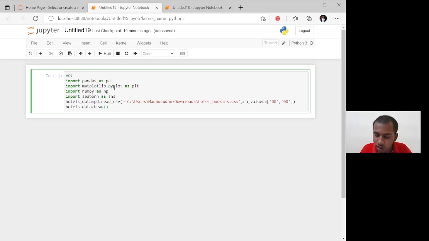Then import numpy as np. Here we are also using the numpy library, which lets us do more mathematical expressions and work with multidimensional arrays. Then we import the Seaborn library. Then we give the location of the hotels CSV file and remove any junk values. Then hotels data is the output, with the help of which our output is coming. Let's run the program and check.